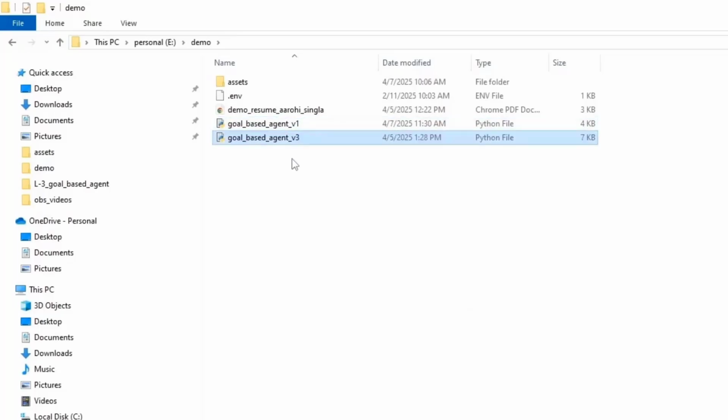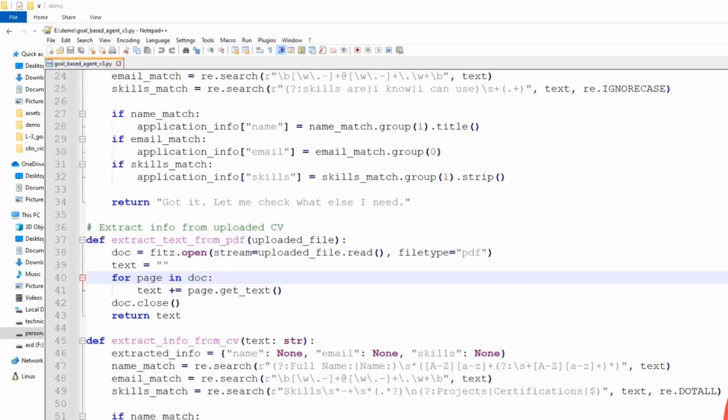So here I'm pasting that code. This is the modified code. Okay, so this is the basic code which I have explained to you. This is the modified code. I'll show you that now. And this is the CV. Okay, so this is the code.